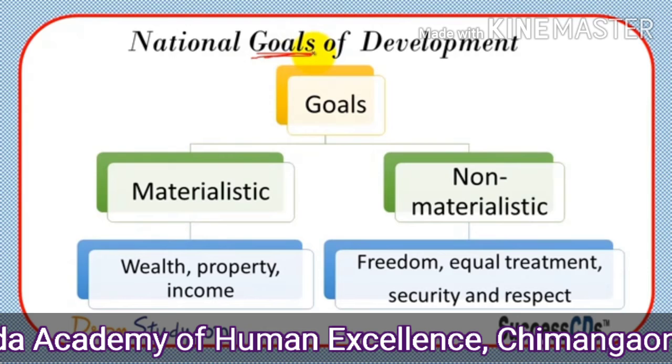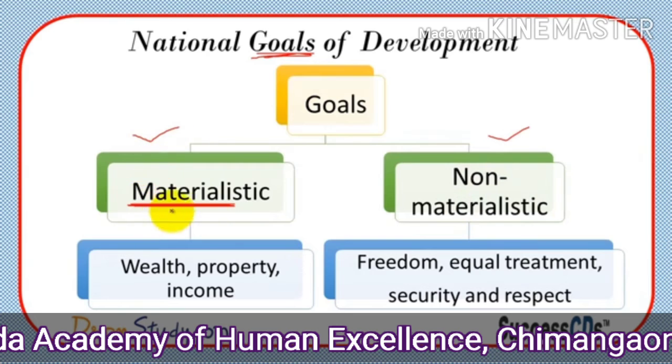So let's see the national goals of development. These goals are materialistic and non-materialistic. Material, you know, the things. What are materialistic goals? Wealth, property, income, money. That is materialistic goals. And non-materialistic means freedom. We all want freedom. We all want equal treatment from others. We all want security and respect. On one side we always say that wealth or property, income, all these things are important. We should have money, we should have a house, we should have a better job or any settled business. All these things are materialistic.